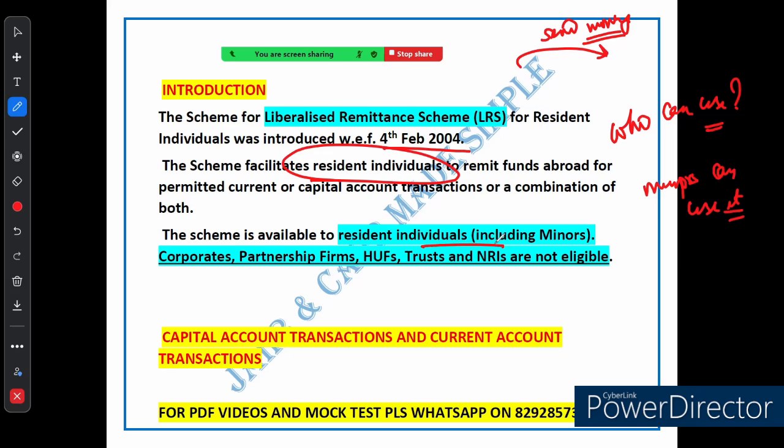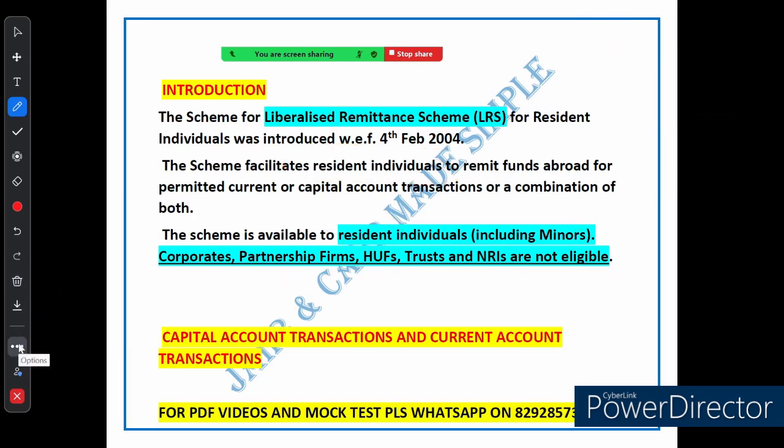Now, who can't use LRS? That's the key point. Resident individuals can use it, and minors can also use it, but who can't? Corporates, partnership firms, HUFs, trusts, and NRIs, that is, non-resident Indians. These are not eligible. If you fall into any of these categories, LRS is not applicable for you. So have you understood what LRS is, who can use it and who can't? This is the basic thing covered in this slide. Now let's move to the next slide.